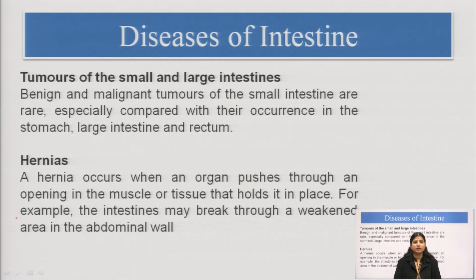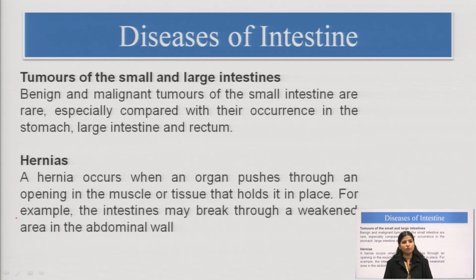So, let us start with the diseases of the intestine. There is a tumor which is seen in the small or large intestine, and the tumors can be of two types: one is benign and the other is malignant. Benign is rare, and benign tumors are local tumors, meaning they are located at a particular part, and malignant tumors spread to other organs and are more severe. So, the basic treatment we will see is chemotherapy. Now, surgeries are also used as a treatment.